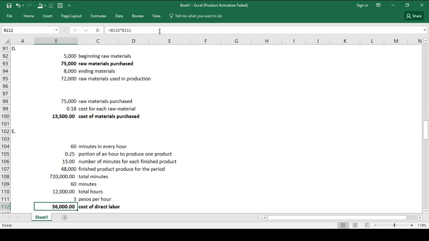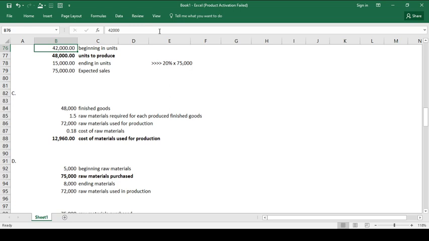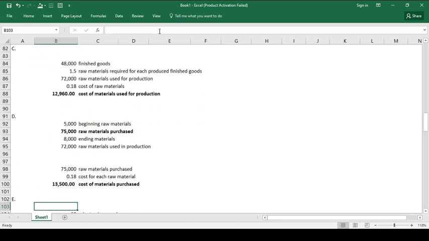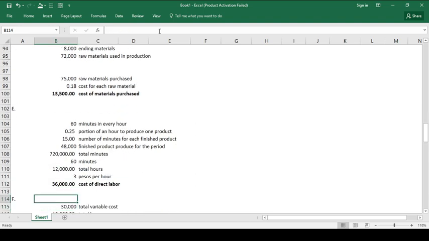So that's the cost of direct labor for the production of the 48,000 units. Take note, we only have 36,000 cost of direct labor for the said period.